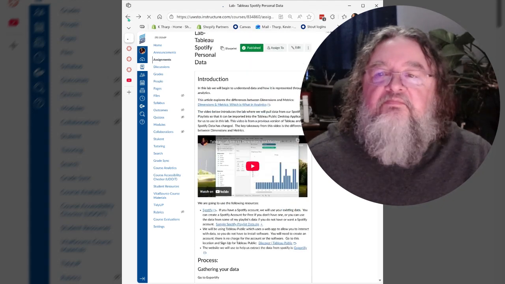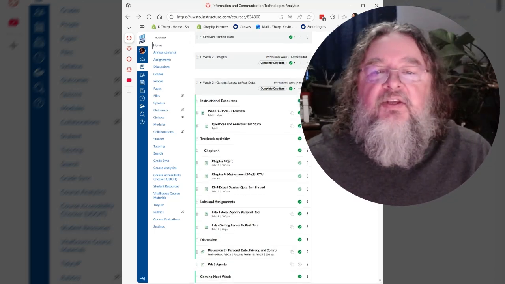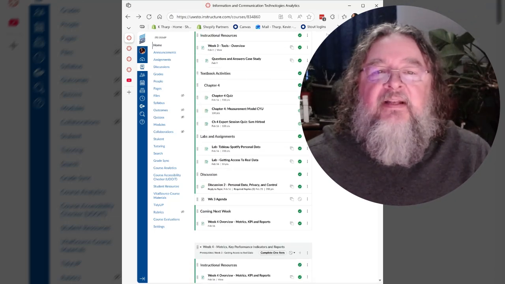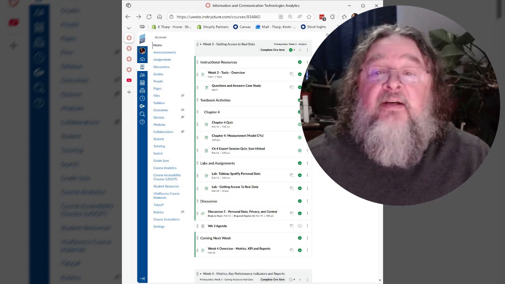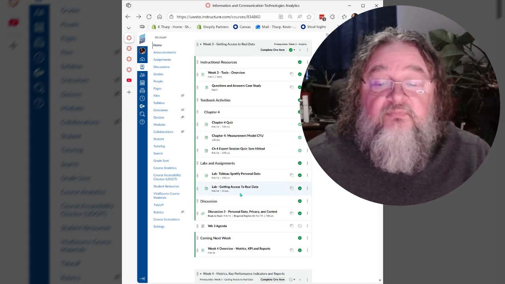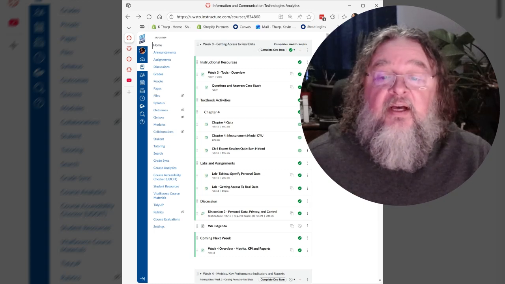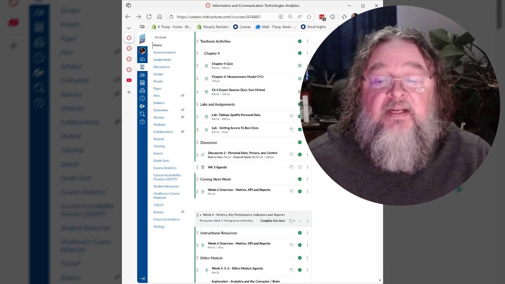So that's a fun lab to do because it starts letting you go from talking about analytics to actually, in a lot of cases, looking at your own data. If you have Spotify, looking at your own data, and we'll be doing that kind of thing again. So this week we do a Spotify Personal Data Lab.